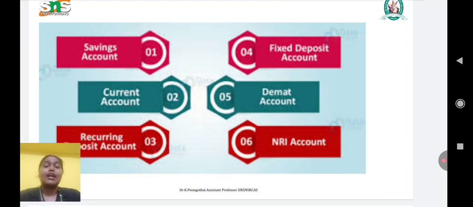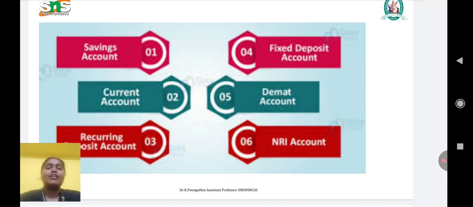Next to that, the current deposit. It is mainly a checking account, used by business firms and traders, allowing unlimited deposits and withdrawals. No interest is paid. Overdraft facility is also available, so the customer can withdraw more than the balance. So that is known as a current deposit.